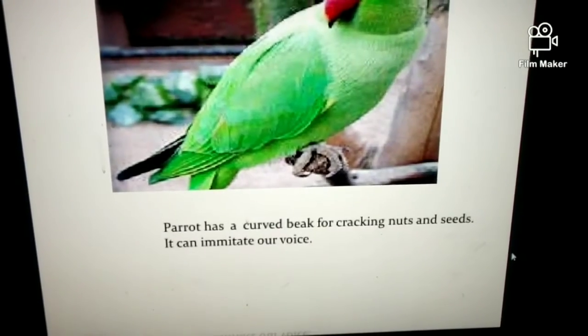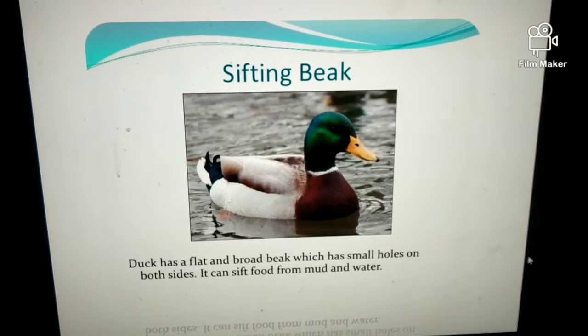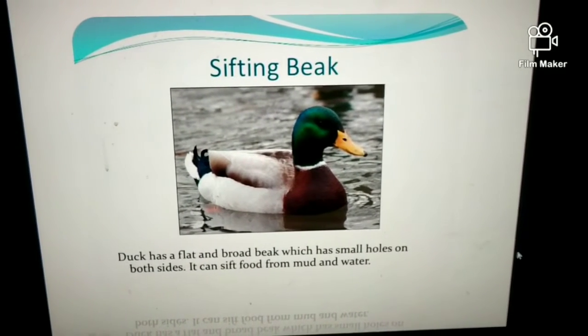Sifting beak. Duck has a flat and broad beak which has small holes on both sides. It can sift food from mud and water.